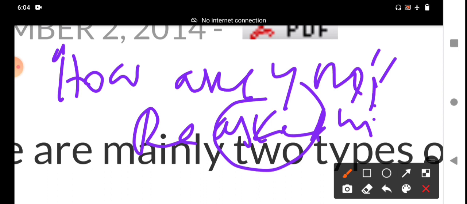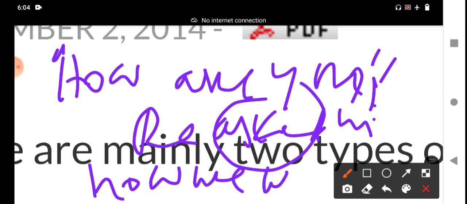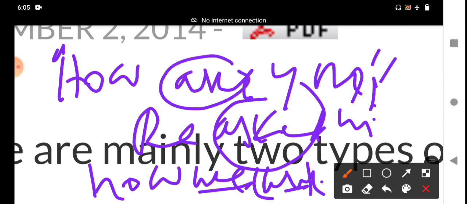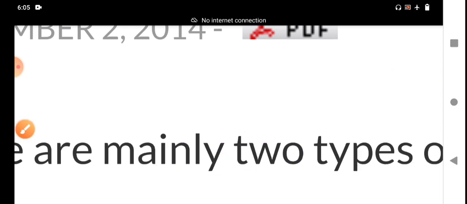How we were. Why did he write "were"? We is plural, that's why we have written "were" instead of "was". How are you? This question has been asked in simple present tense. The simple present tense changed into simple past tense. That is the change of the WH questions.